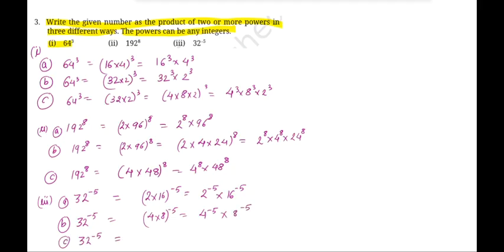I can also write 32 to the power of minus 5 as 1 over 32 to the power of 5, right? और मैं क्या करती हूँ, यहाँ पे लिख देती हूँ इसको 4 into 8 to the power of 5. Then I would write it as 1 over 4 to the power of 5 into 8 to the power of 5. So I have converted it into the positive powers also, or I could write it as 1 to the power of 5 times 4 to the power of minus 5 times 8 to the power of minus 5. ये भी लिख सकते हैं.